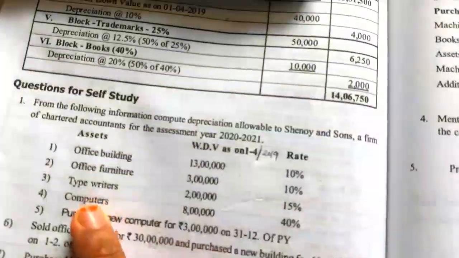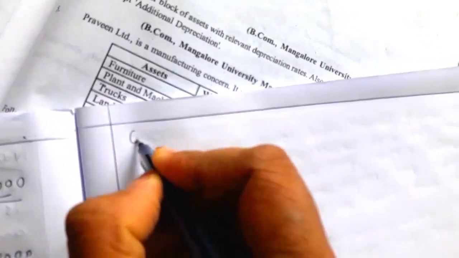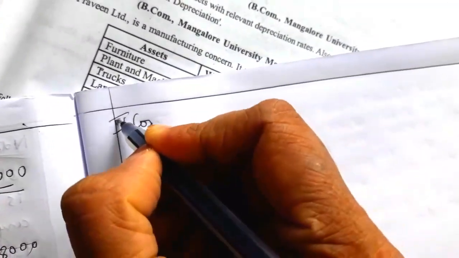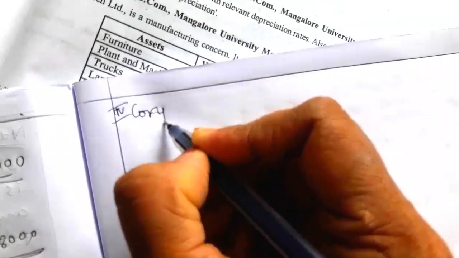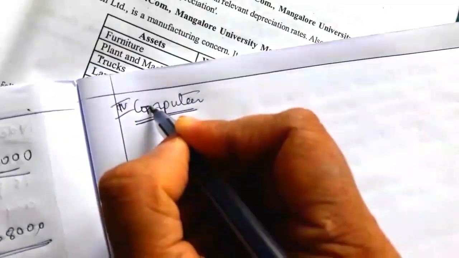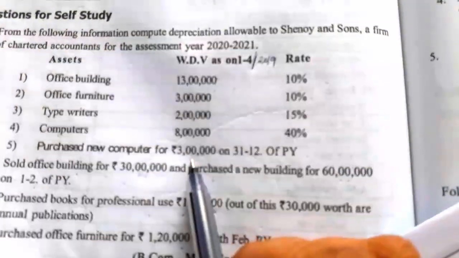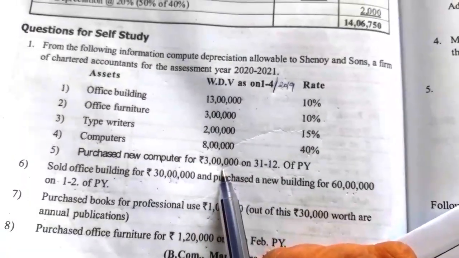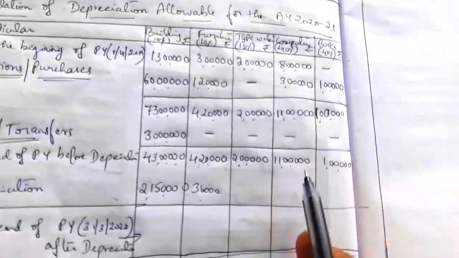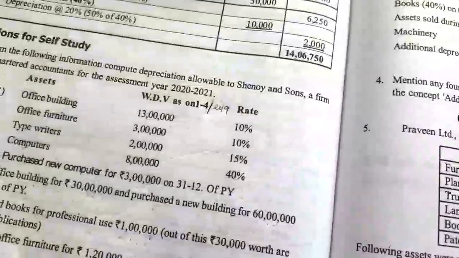Next block is computers, the fourth block. In the case of computers, see here there is a new computer purchase. So first we have to calculate depreciation on the new computer. The written down value of computers is more than that new purchase.